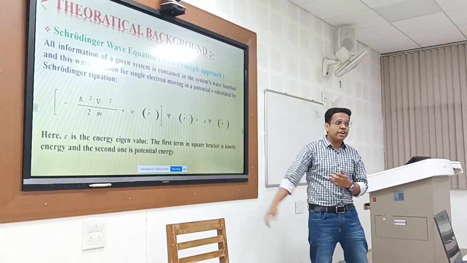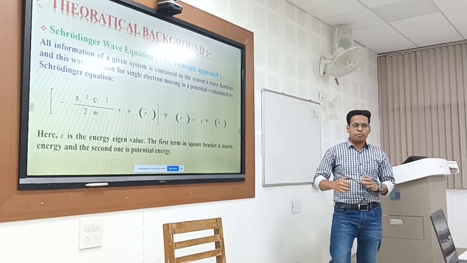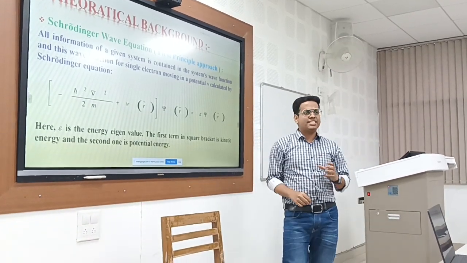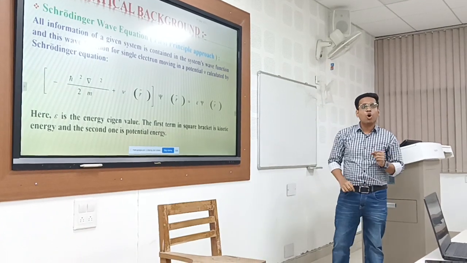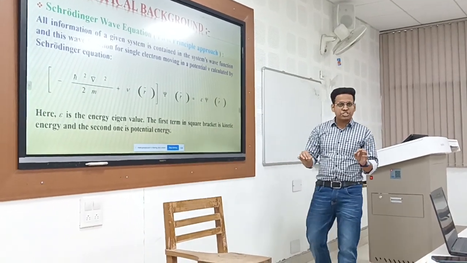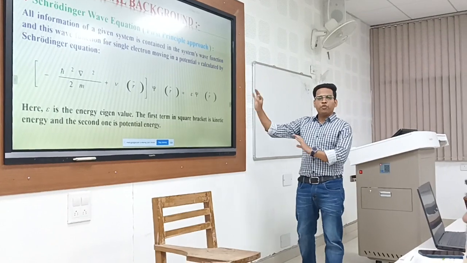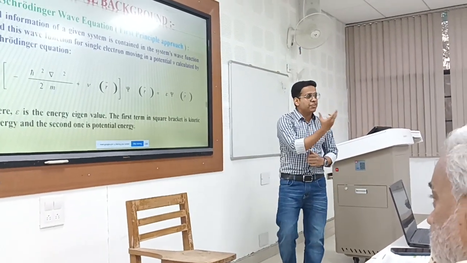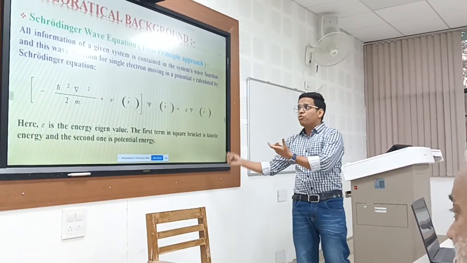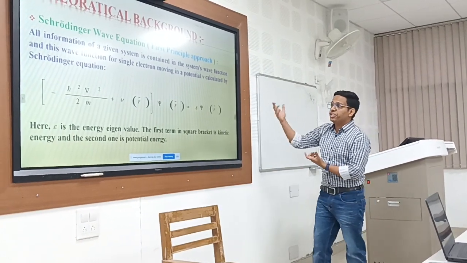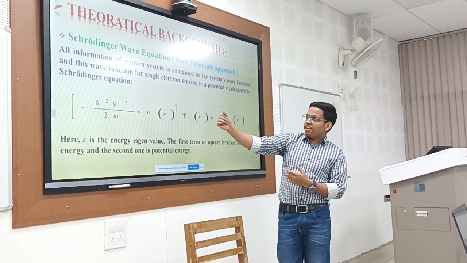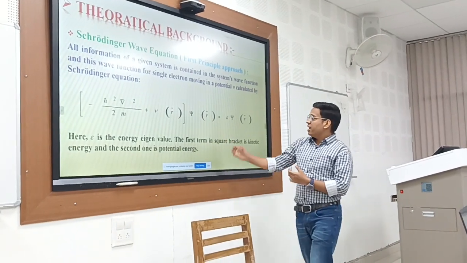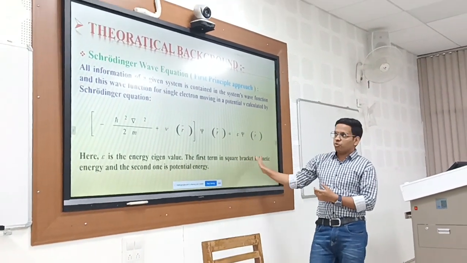Now coming to the theory part, the Schrödinger wave equation and first principle. In physics, a calculation is said to be from first principle if it relies on the basic and established laws of nature without any additional assumptions or special models. All the information of a system is contained in the system's wave function, and this wave function for a single electron moving in a potential V can be calculated by using the Schrödinger wave equation. Here, the first term is kinetic energy, the second term is potential energy, and epsilon is the energy eigenvalue.